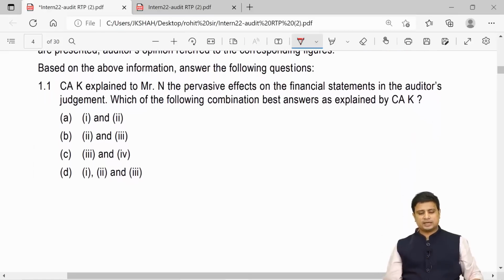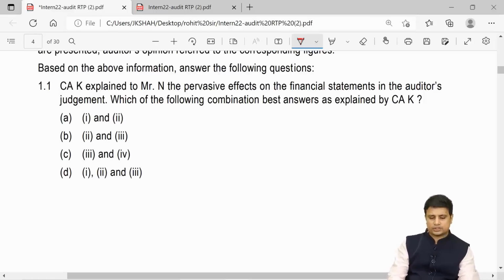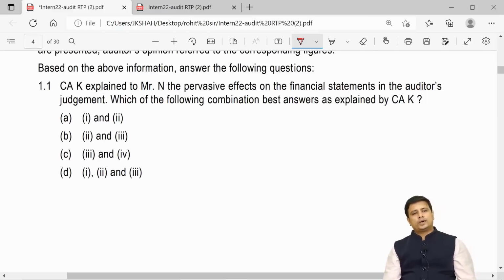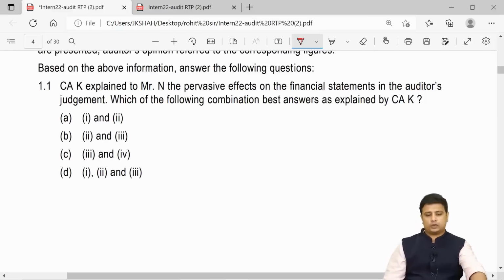CA K explained to Mr. N the pervasive effects on the financial statements in the auditor's judgment. Which of the following combinations best answers as explained by CA K? Which was the best option? 1 and 2, 2 and 3, 3 and 4, 1, 2 and 3.